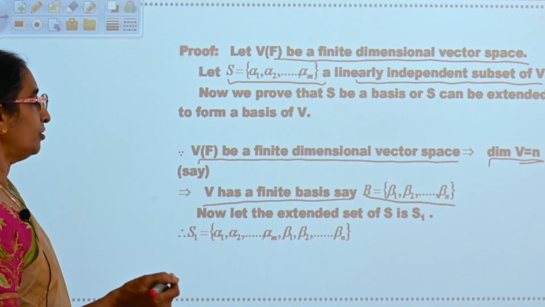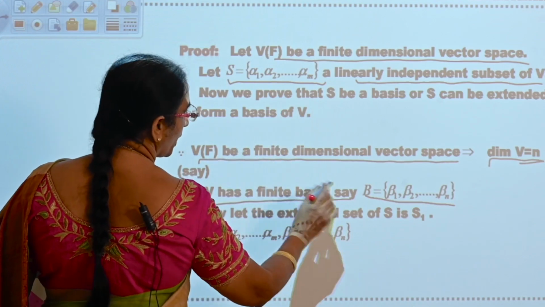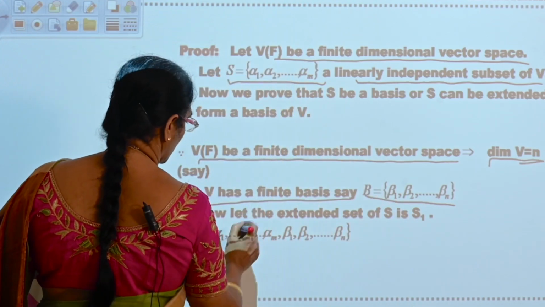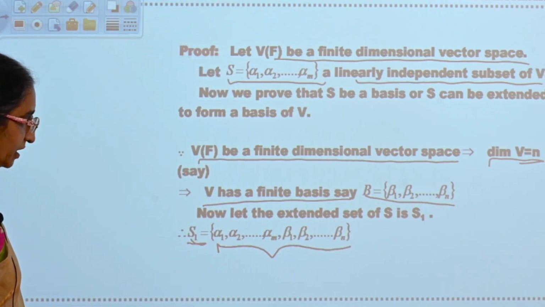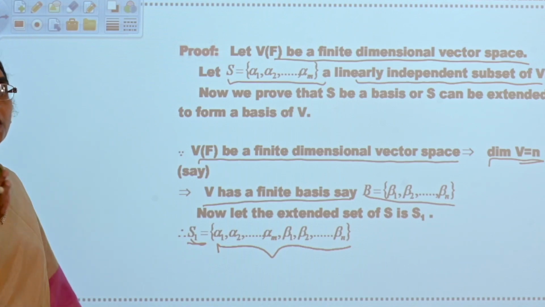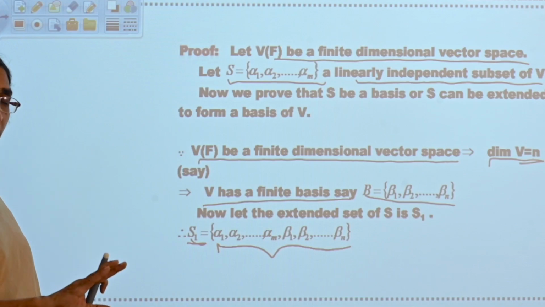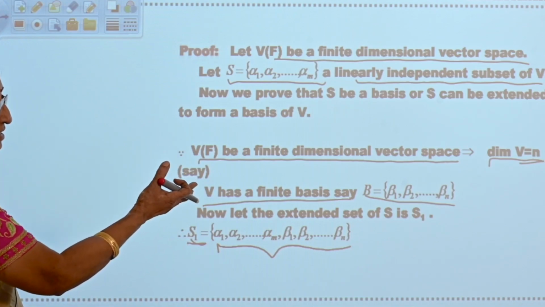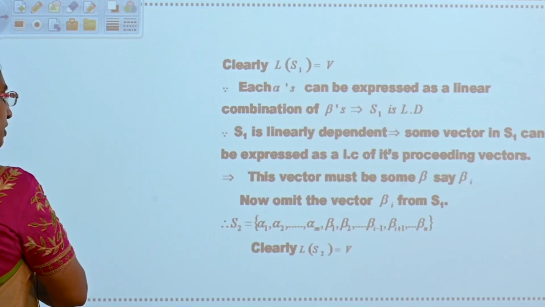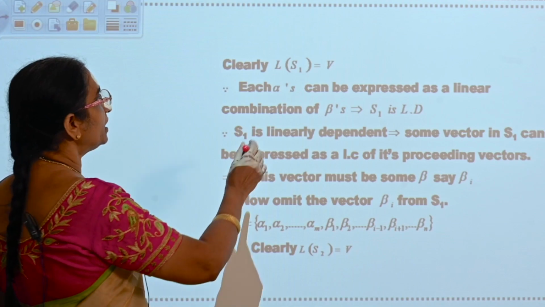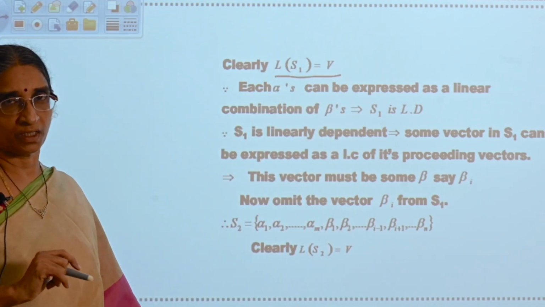Okay. Now, take the extended set of S as S1, that is, you are adding the basis elements to the set S: alpha 1, alpha 2, ..., alpha m, beta 1, beta 2, ..., beta n, and you are calling it an extended set of S. How is the extended set of S obtained? To the elements of S, you are adding the basis elements of V and you are saying that set is the extended set of S. You are calling it S1. Now, clearly L of S1 is equal to V.